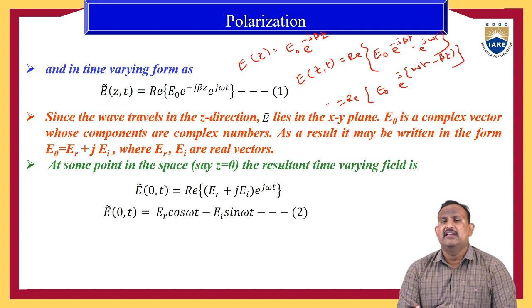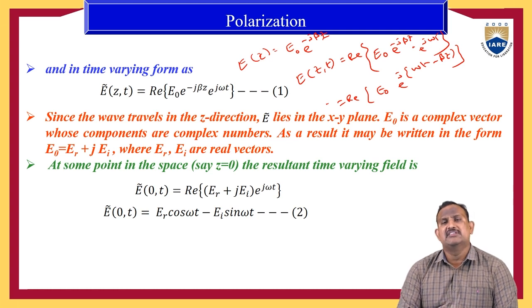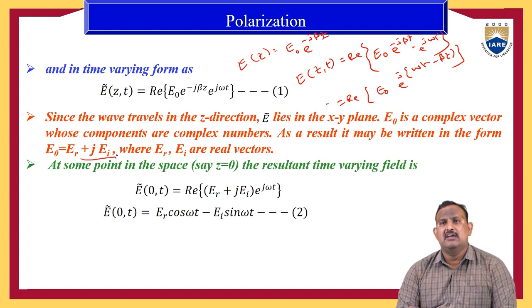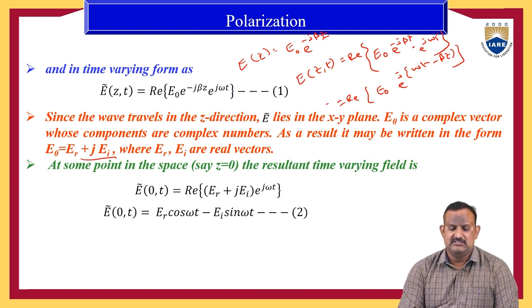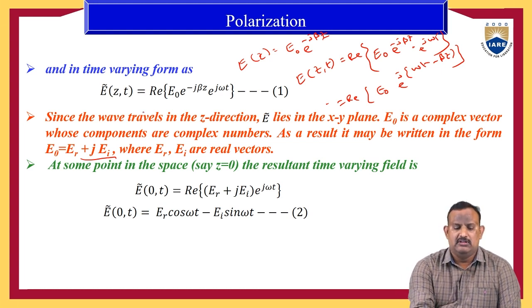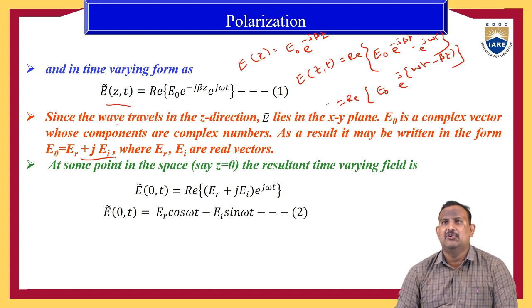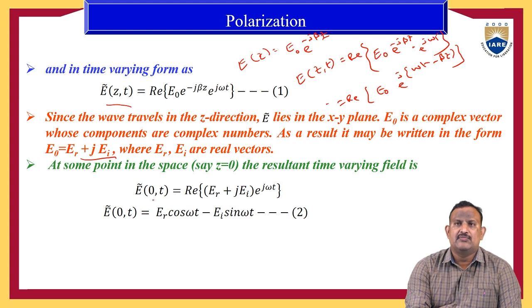E lies in the xy plane only, and E0 is a complex vector whose components are complex numbers, consisting of both real and imaginary terms. Therefore, we can express E0 as E0 = ER + j EI, where ER and EI are real vectors. At some point in space, let us assume z = 0. Substituting z = 0 in the above equation, E(0,t)